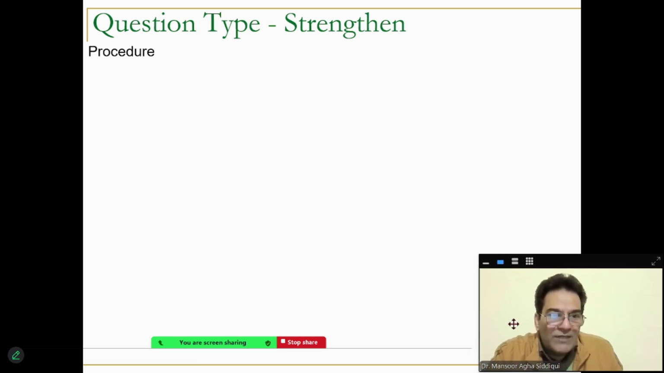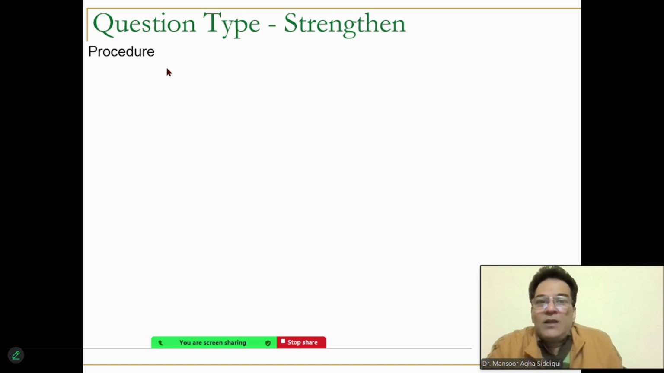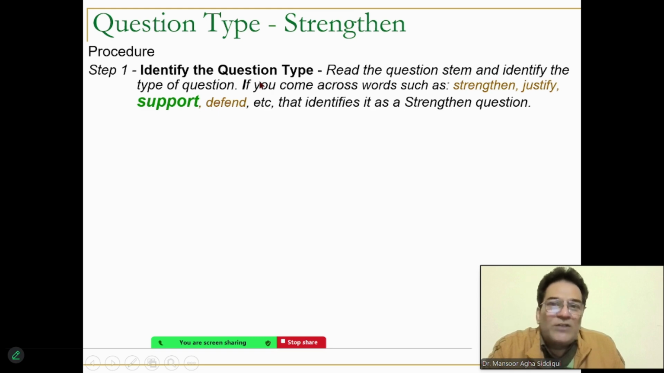Now I want you to write down whatever is coming on the board. In case of strengthening questions, the procedure is you first of all identify the question type. Question type of these critical reasoning questions is identified by reading the middle part of the question. So you read the question stem and identify which type of a question it is. If you come across words such as which one of the following strengthens, which one of the following justifies the argument above or the conclusion above, which one of the following supports the argument above, which one of the following defends the argument above, these are keywords to identify strengthening questions.